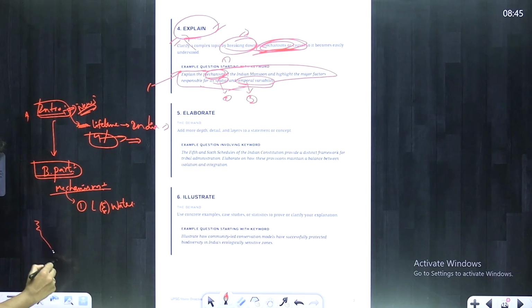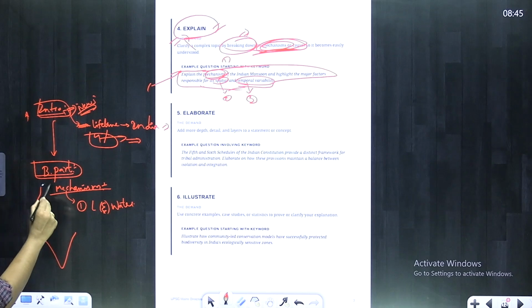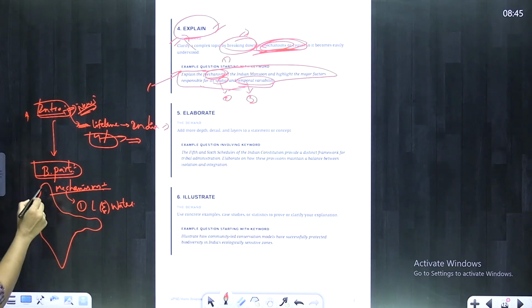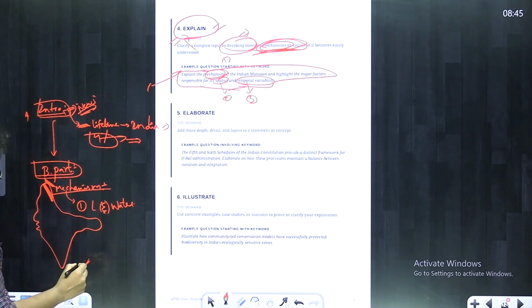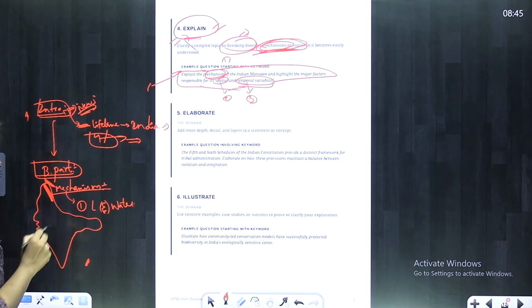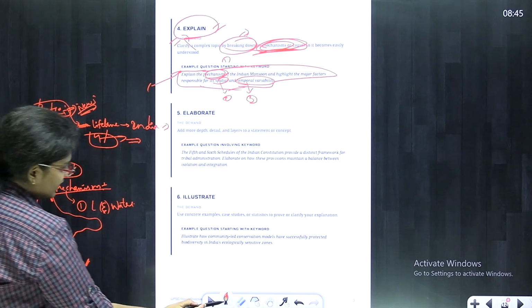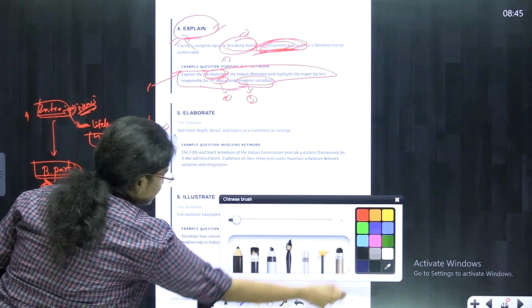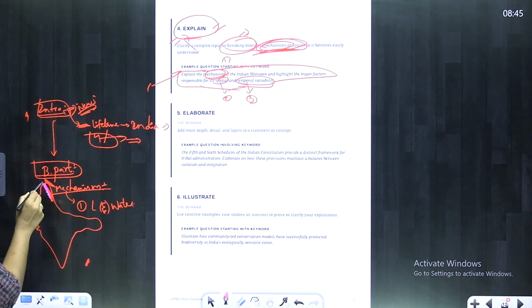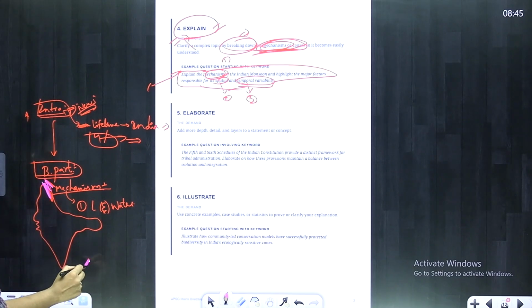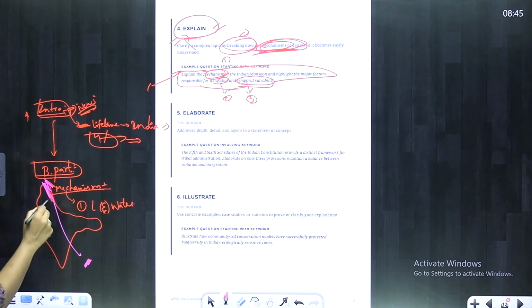Why? Because if you observe the location of India, it is at the confluence of the Himalayas, where the Tibetan Plateau and the Indian Ocean are present. So the differential heating between the Himalayan part and the ocean is the major cause for occurrence of the monsoon.